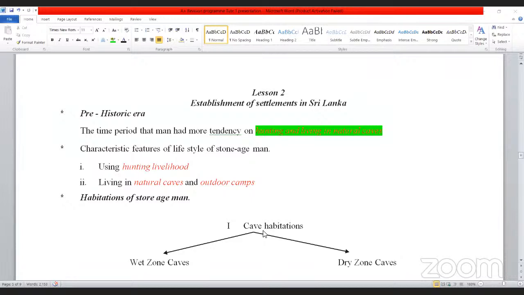Now this short note has been designed according to how the questions are given in the exam. So it is easy when you study this short note than studying the book. Because from the book you have to select the important points, highlight them, classify them, and make a short note. So this short note has already been prepared, to be easy for you to refer.